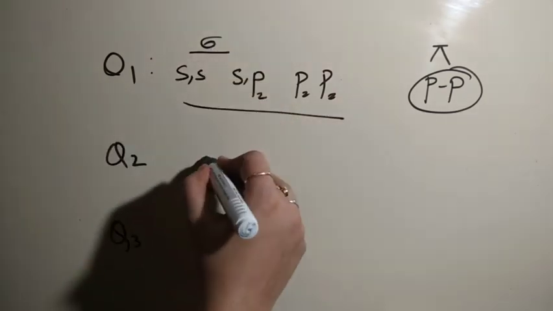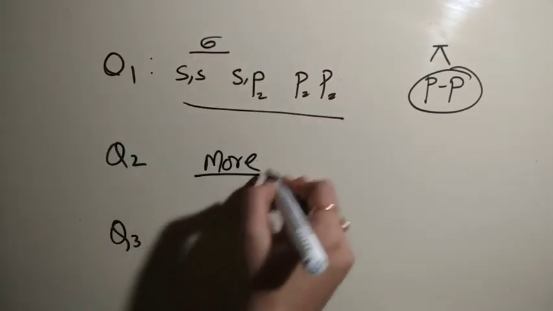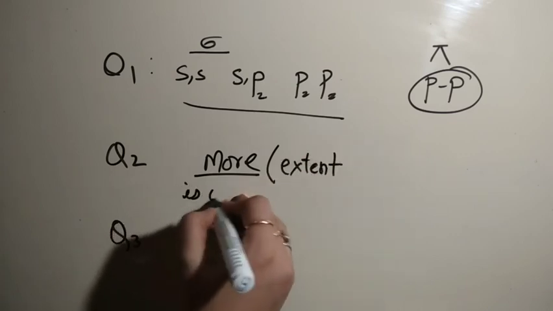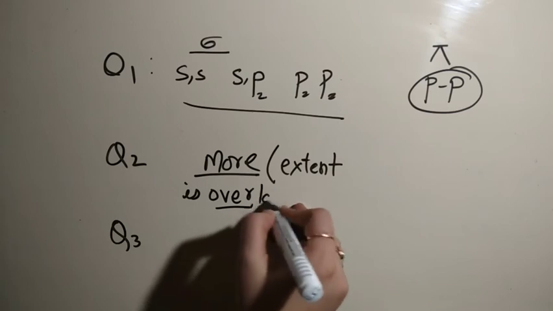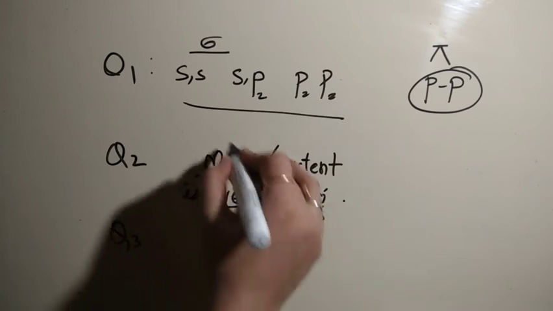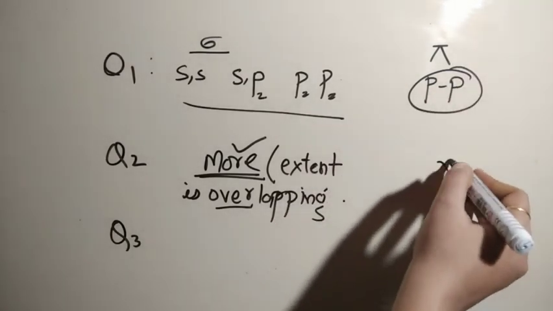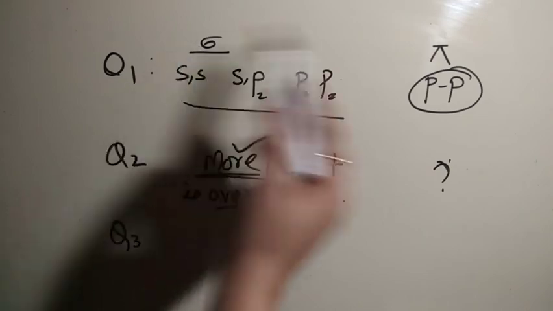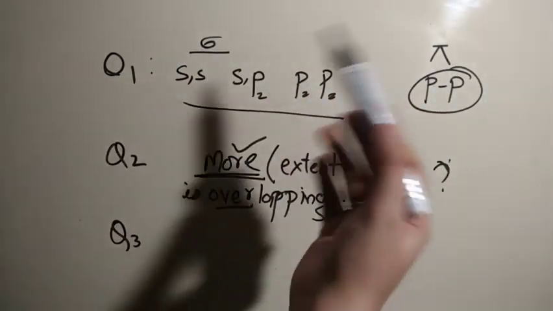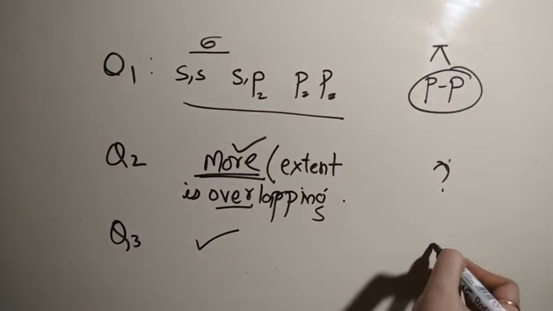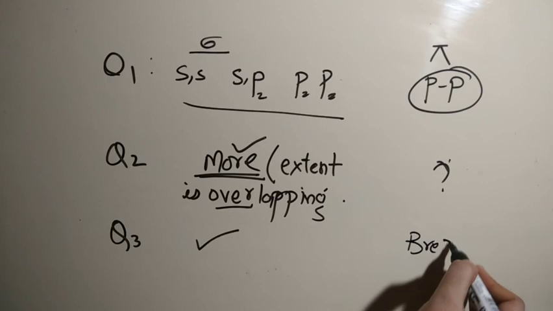So sigma bond is stronger. Why? Because extent of overlapping of electron cloud is more, hence it is stronger in comparison to pi bond. Now the third, in which case is rotation possible around the bond? So in case of sigma bond, free rotation is possible because in pi bond if it rotates then the bond will break.